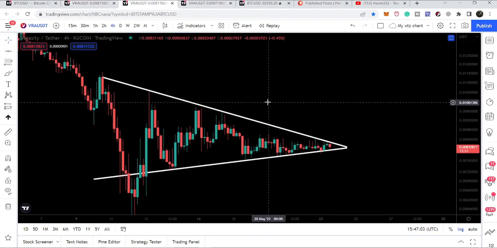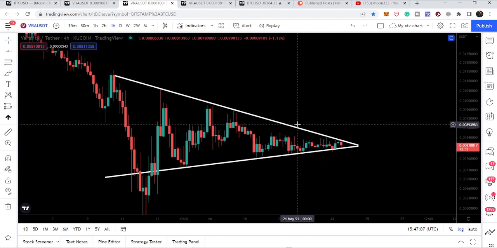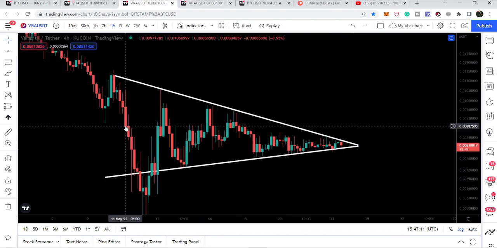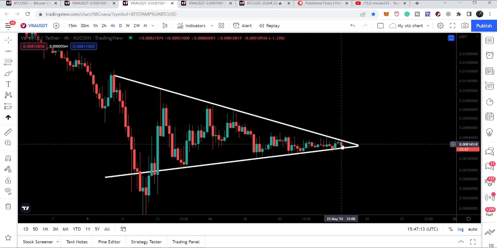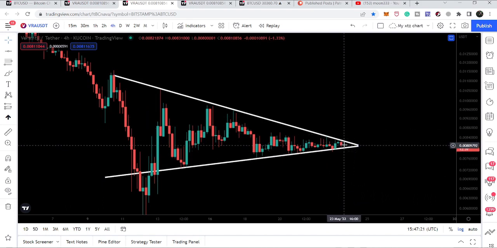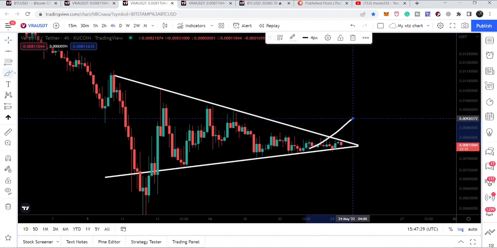Now let's take a look at this very small time frame, the 4-hour time frame chart. Here the situation is getting very exciting now. We can see we are at the very end of this triangle, and it can break out or break down at any time. You can see the movement is very squeezed, and there is not much space inside this triangle to move deeper. So at any time we can expect a breakout or breakdown.